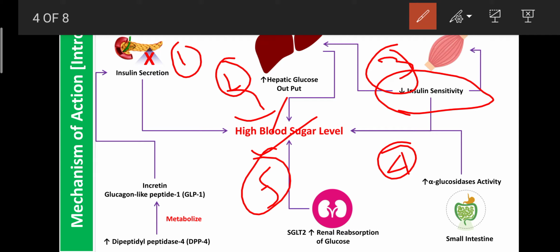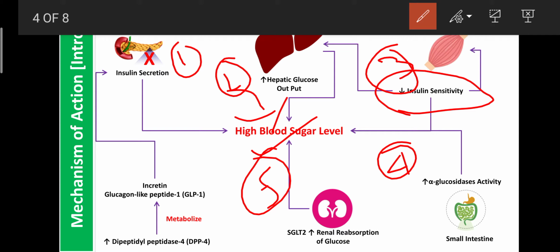Co-transport means the movement is in the same direction. First, sodium will be reabsorbed, and then sodium enters the blood from the urine. Due to entry of sodium, some ATP is produced, and that ATP is helpful for the reabsorption of glucose in the kidney from urine into the blood. That is known as the tubular reabsorption process for sodium and glucose.